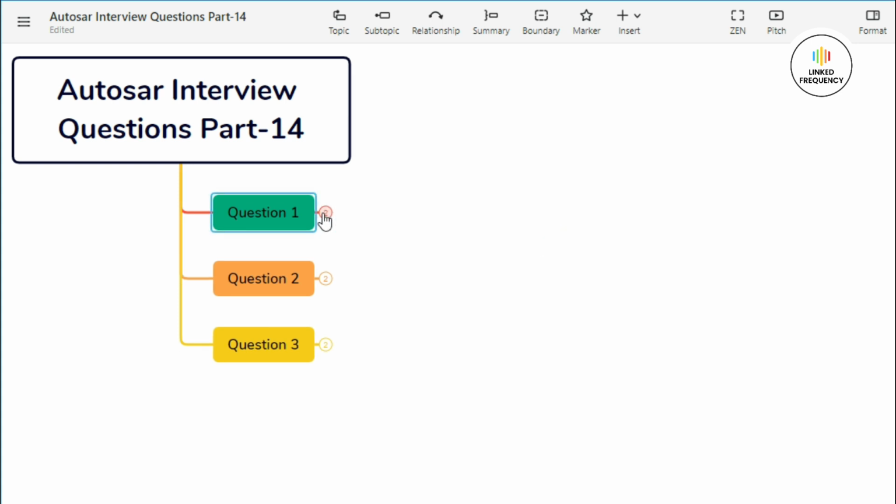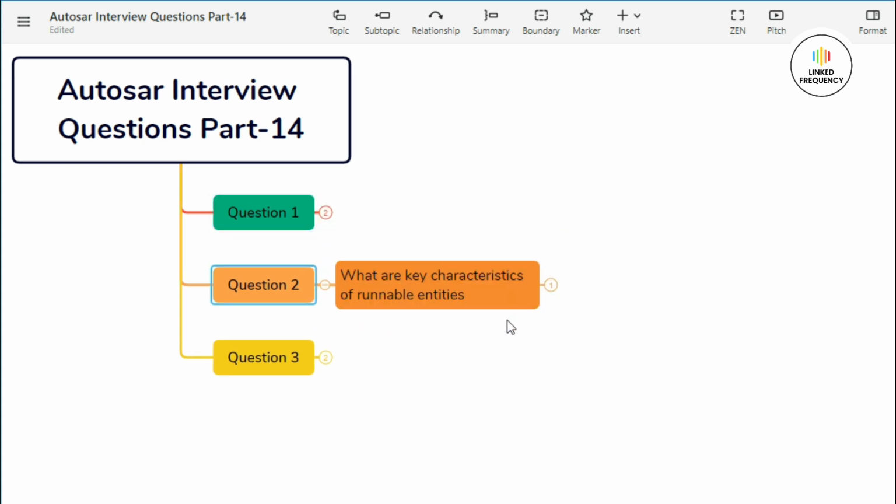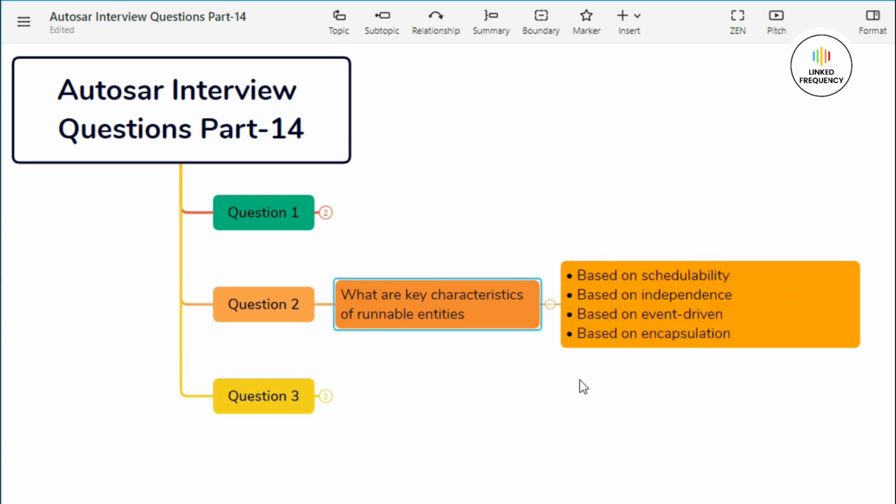Let's quickly move on to our second question, which states, what are the key characteristics of runnable entities? For this question, you can answer with the 4 key characteristics of runnable entities. The first one is based on schedulability. Runnable entities are scheduled and executed by the RTE based on specific triggers or timing events. The second key characteristic is based on independence. Runnable entities are designed to perform discrete tasks independently, allowing for modular design and execution.